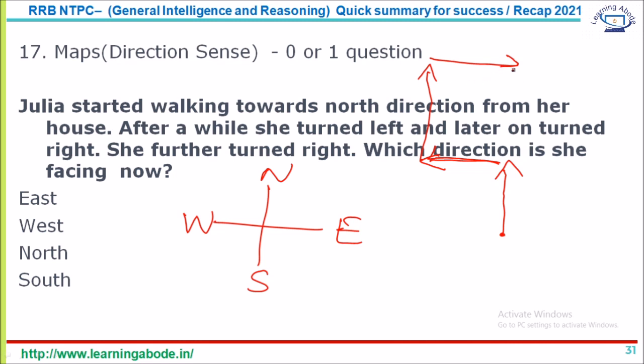Now which direction is she facing now? So this direction, that's east. She is facing east. So the answer is east for this question number 17. I'm sorry, for this type, direction sense, I have got one sample, right? So this is one that you can expect.